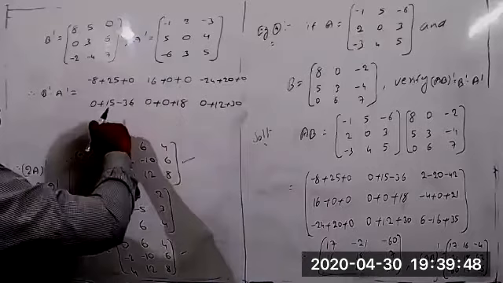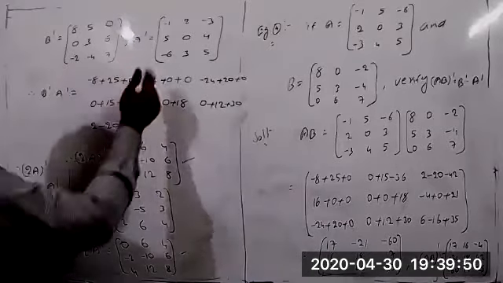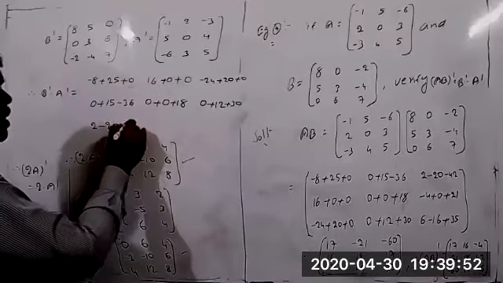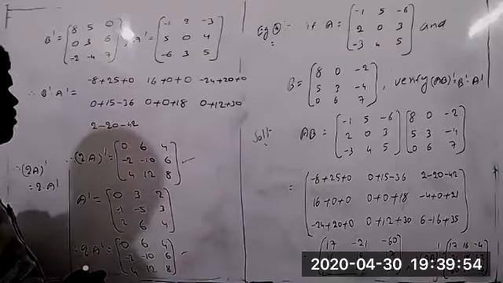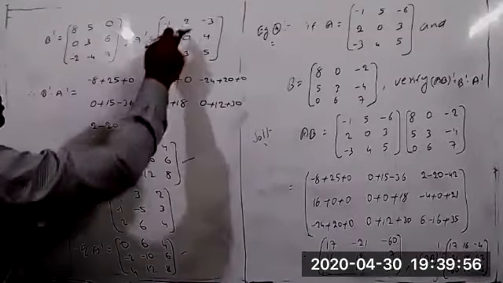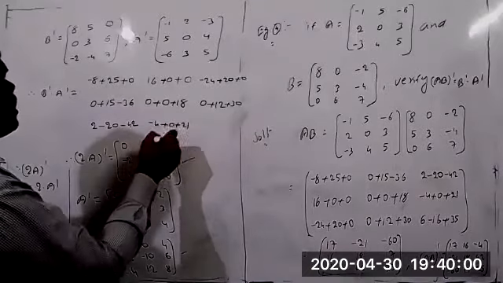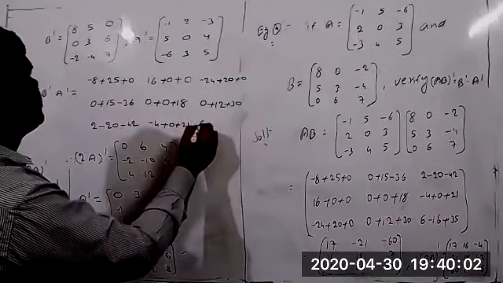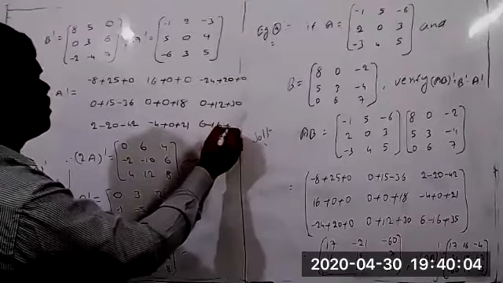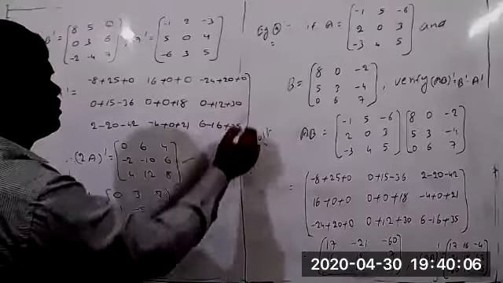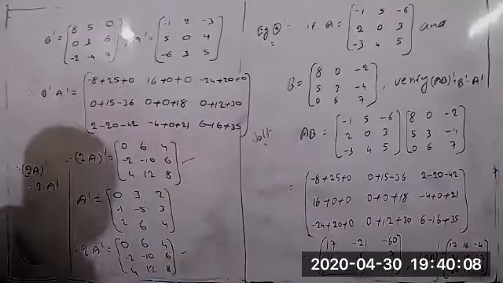Minus 4 into 5 equal to minus 20. And minus 6 7s are 42. Minus 2 into 2 equal to minus 4, plus 0, plus 21. Next, 6 minus 16 plus 35.